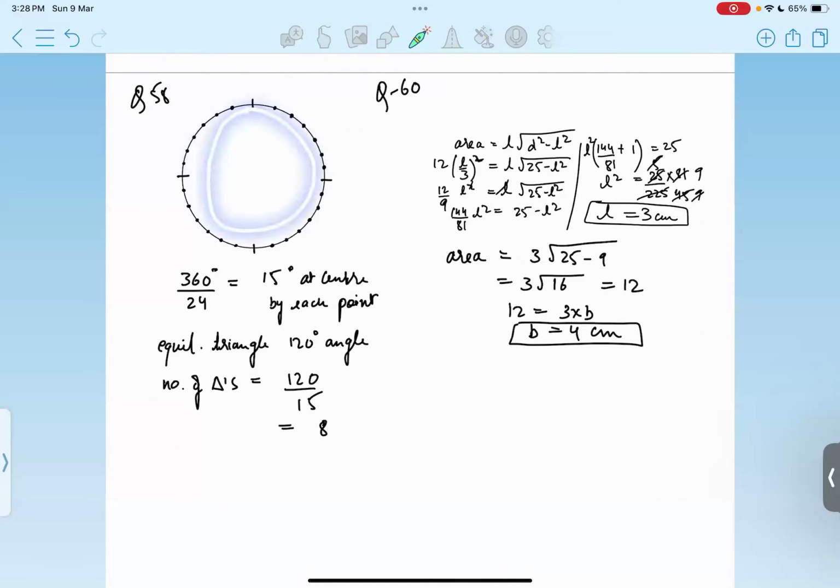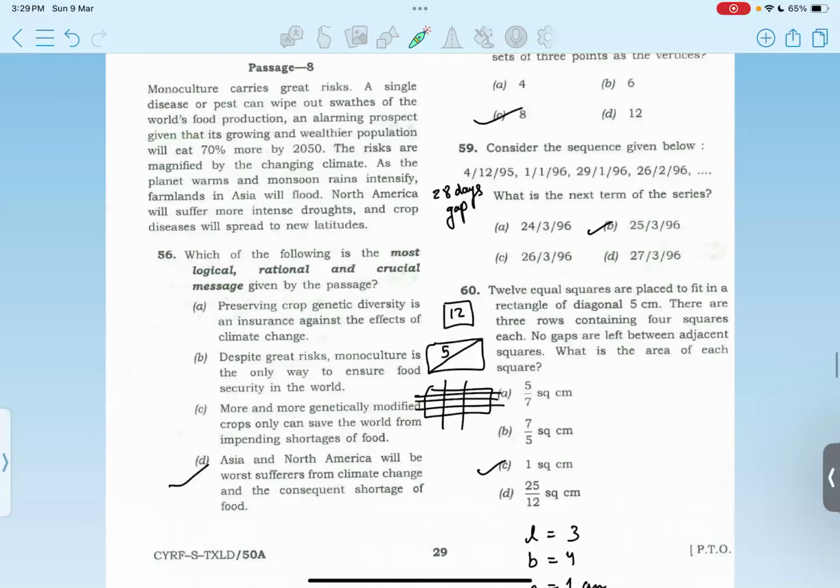Since one complete angle is 360 degrees, we divide 360 by 24 because there are 24 points in total. So we get the angle between adjacent points, which would be 15 degrees. Now for an equilateral triangle, the angle is 120 degrees in total. The number of triangles has to be calculated, so 120 degrees divided by 15 degrees gives 8 triangles, which should be option C.